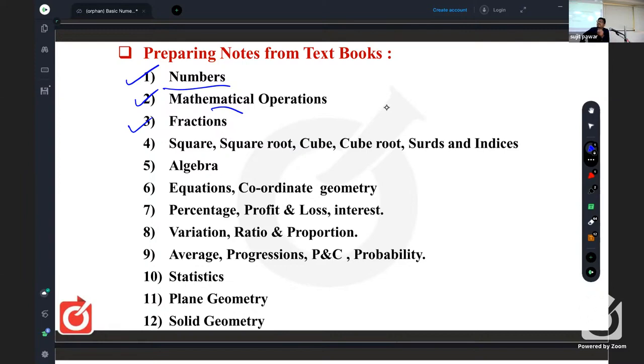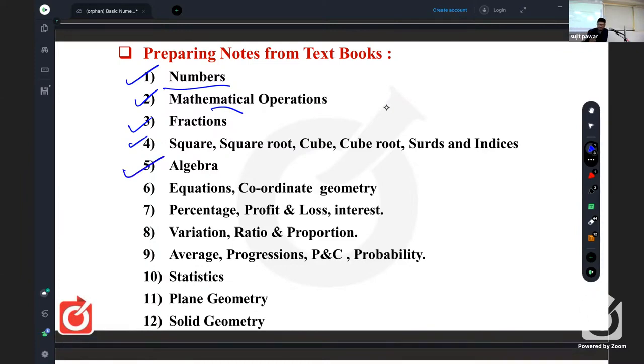Okay. Then in decimal fractions, also terminating and non-terminating; in non-terminating, again recurring and non-recurring, like that. All these basic things you should know. Then from the calculations point of view, we have the fourth point taken together, that is square, square root, cube, cube root, surds and indices, like this.